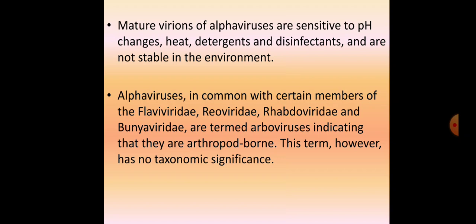Alpha viruses, in common with certain members of the Flaviviridae, Reoviridae, Rhabdoviridae, and Bunyaviridae, are termed arboviruses. I have told you these are arthropod borne. This term has no taxonomic significance, but they are still counted under arboviruses. Arbo is short for arthropod borne. So alpha viruses along with flavivirus, Reoviridae, Rhabdoviridae, and Bunyaviridae are all transmitted by arthropods. So do remember this term, arbovirus.